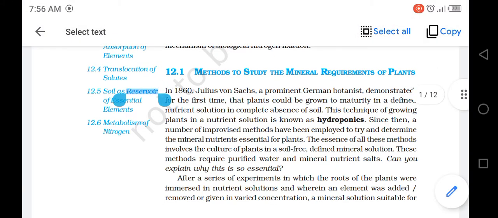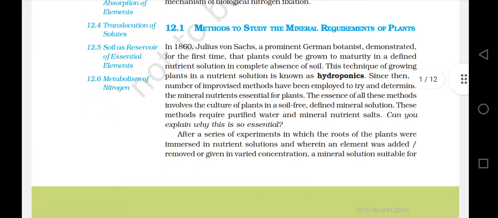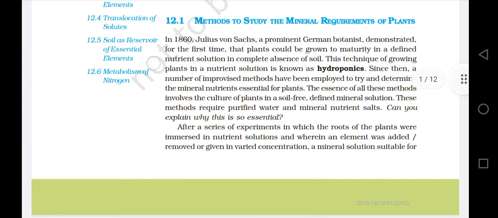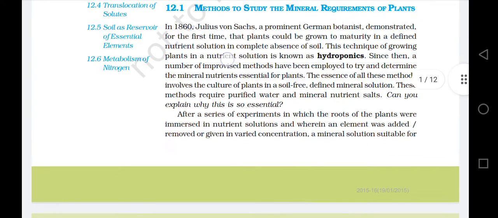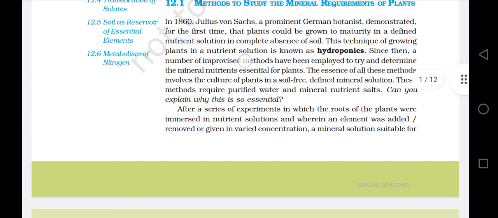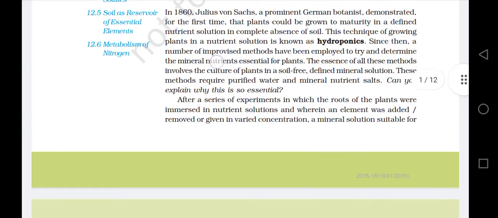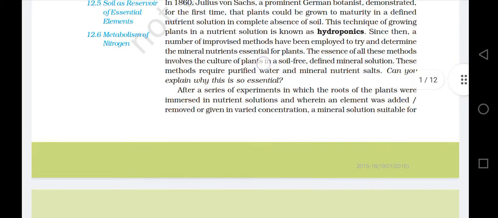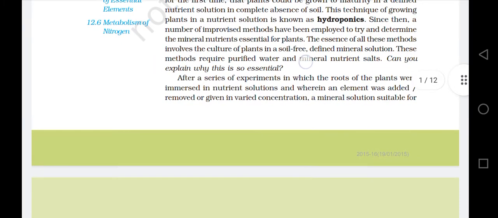In 1860, Julius von Sachs, a prominent German botanist, demonstrated for the first time that plants could be grown to maturity in a defined nutrient solution in complete absence of soil. This technique of growing plants in a nutrient solution is known as hydroponics. Since then, a number of improvised methods have been employed to try and determine the mineral nutrients essential for plants. The essence of all these methods involves the culture of plants in a soil-free, defined mineral solution. These methods require purified water and mineral nutrient salts.